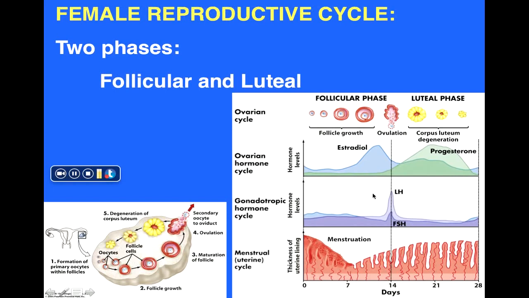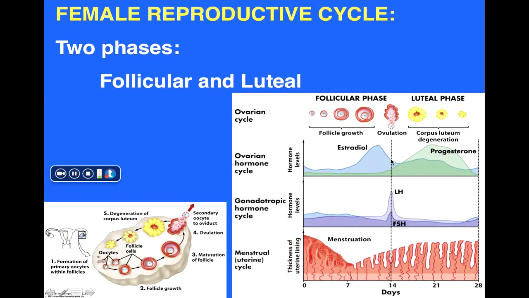The middle panel is looking at some hormones, namely FSH and LH. These, of course, are produced from the pituitary, just like we mentioned within men. So we're looking at pituitary hormones in the middle panel. The top panel is looking at the level of estradiol, which is an estrogen, as well as progesterone. So these are hormones produced from ovaries.